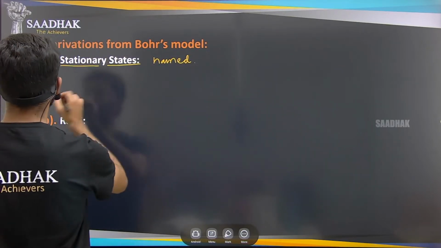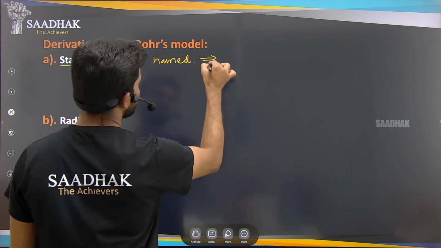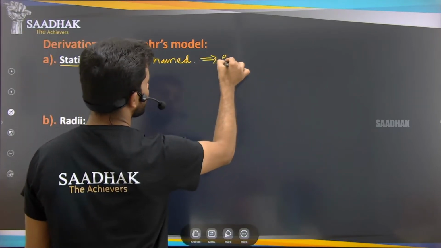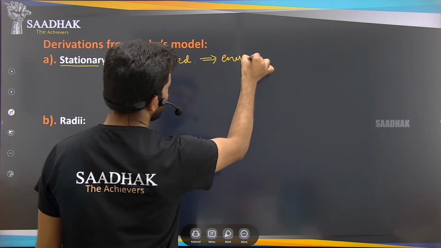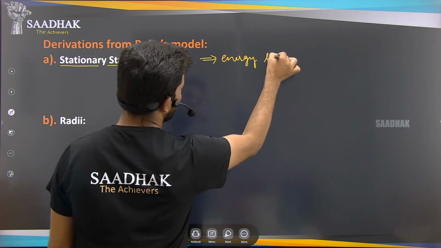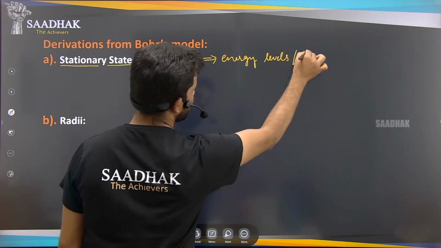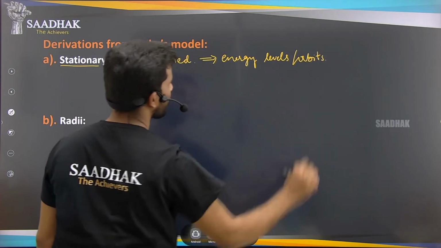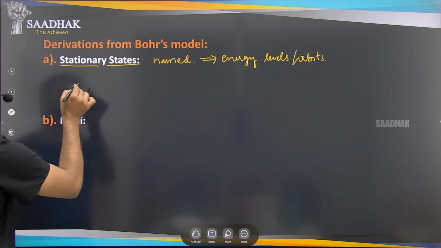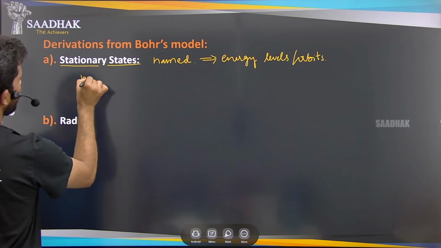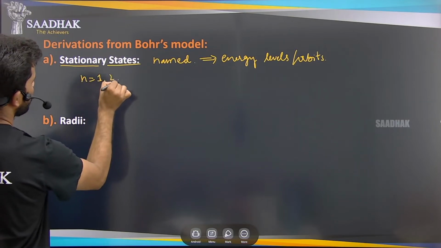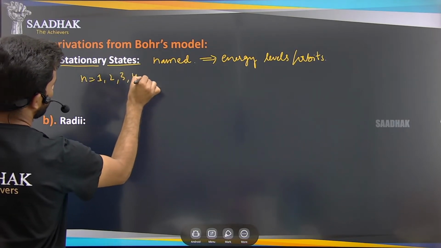What are the stationary states? These are nothing but the energy levels or the orbits, which are named n equals 1, 2, 3, 4, and so on.